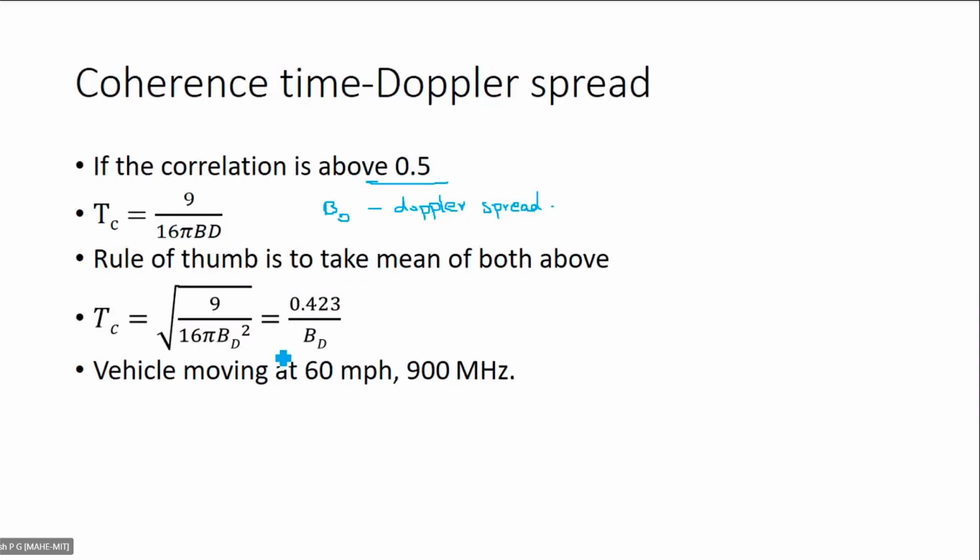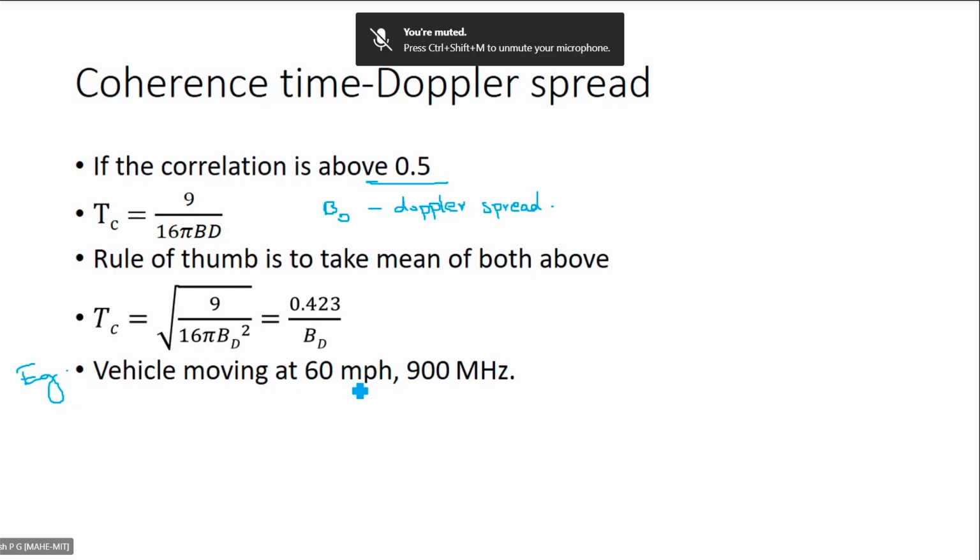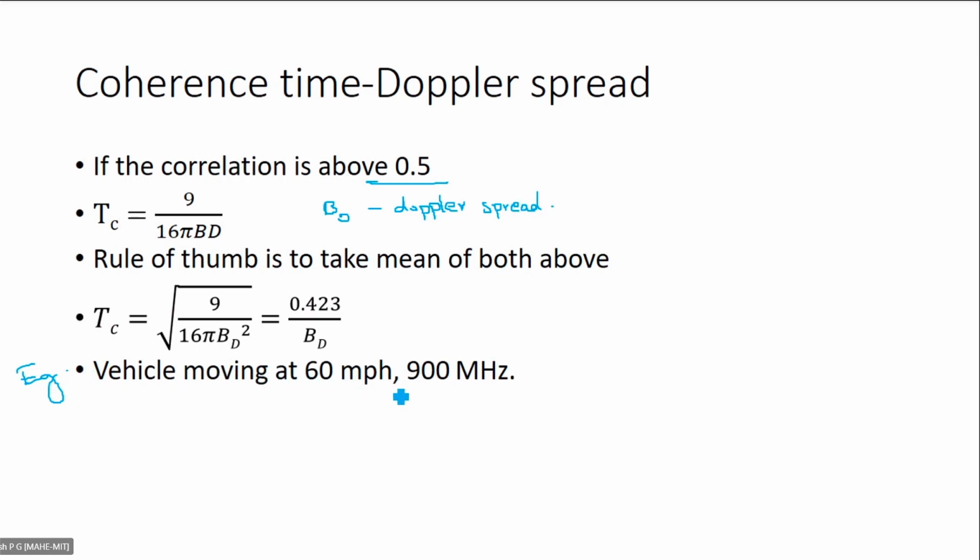Okay, so consider this example. We have a vehicle which is moving at 60 miles per hour, and in the vehicle we have a user who is operating a mobile or something like that, who is transmitting or receiving, with the center frequency FC equal to 900 megahertz.